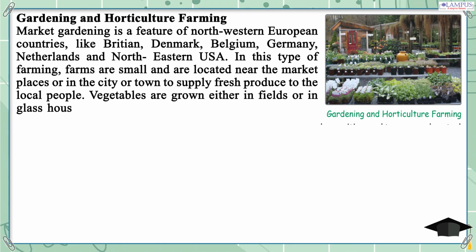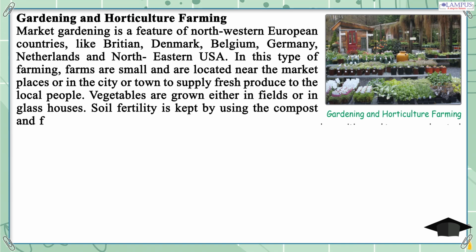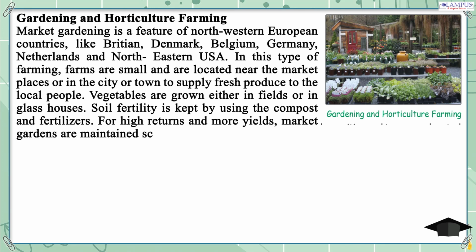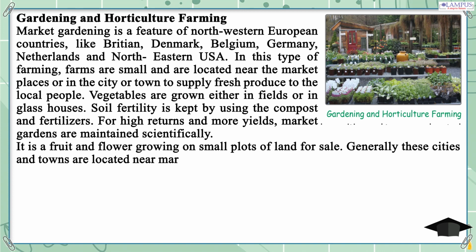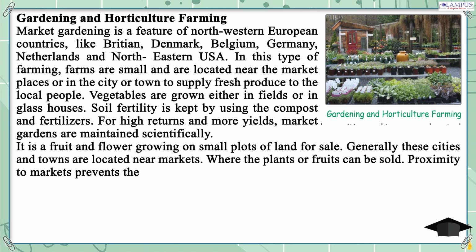Soil fertility is kept by using compost and fertilizer. For high returns and more yields, market gardens are maintained scientifically. It is fruit and flower growing on small plots of land for sale. Generally, these cities and towns are located near markets, where the plants or fruits can be sold. Proximity to markets prevents these perishable goods from going waste.